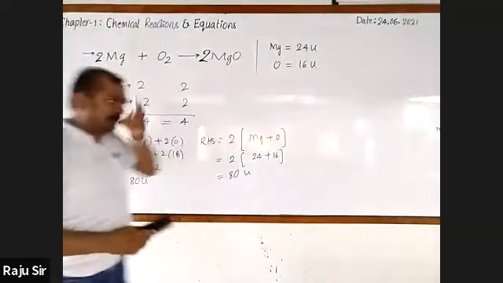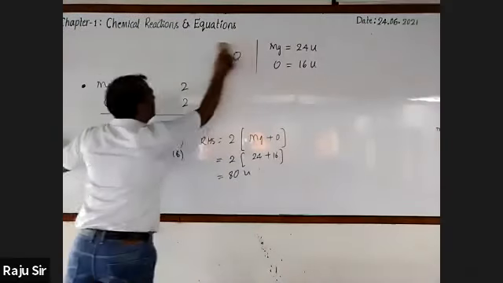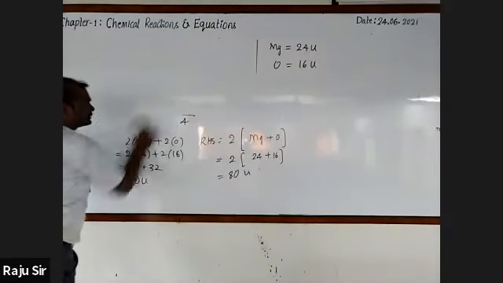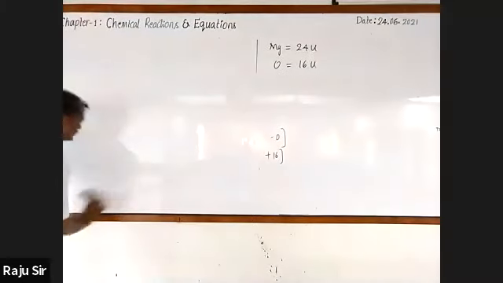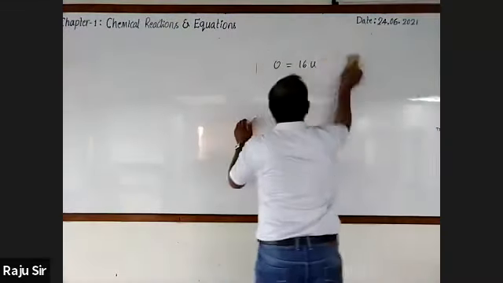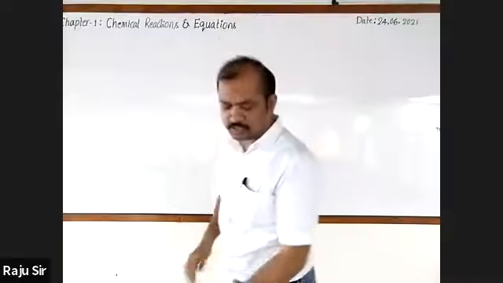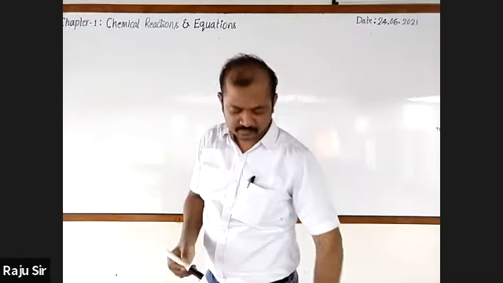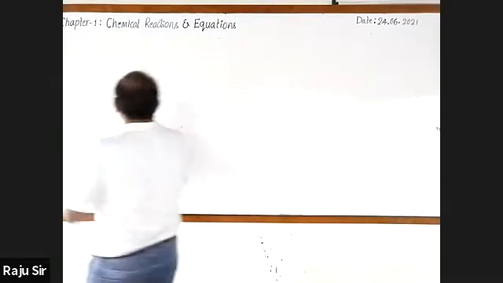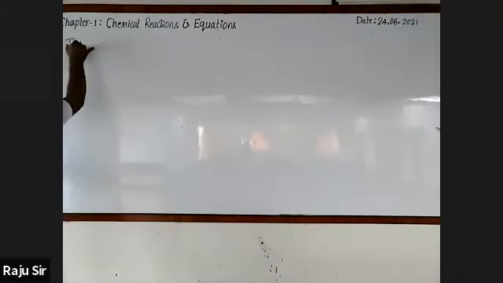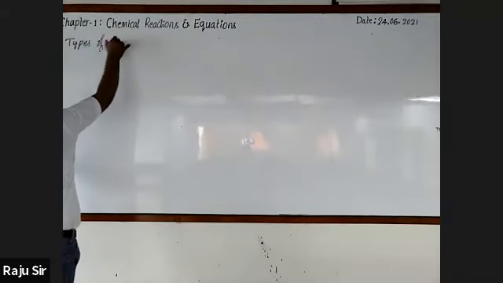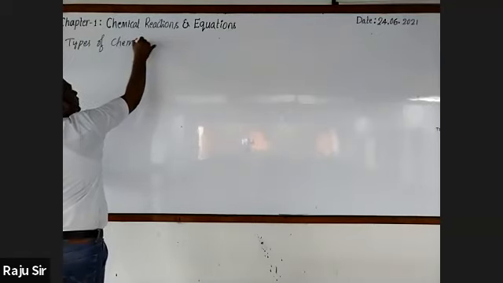Now you write. Types of chemical equations.